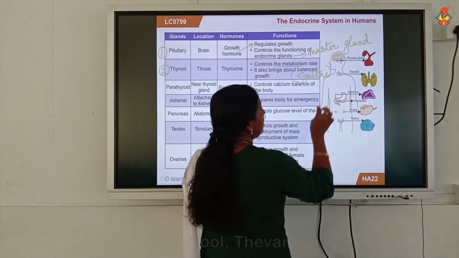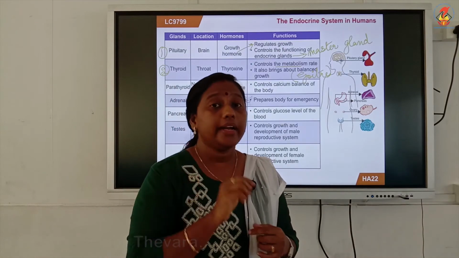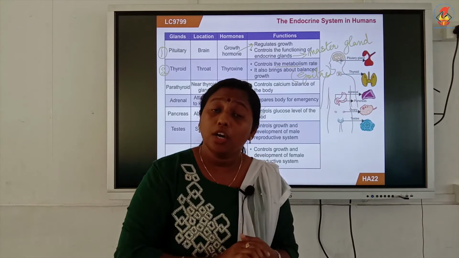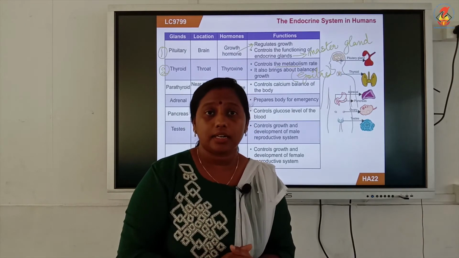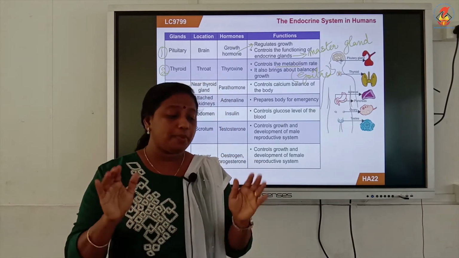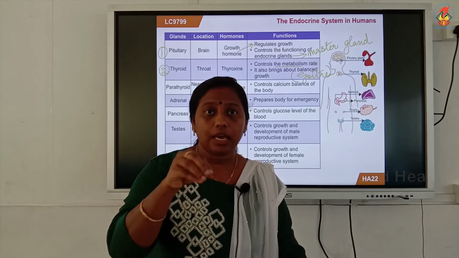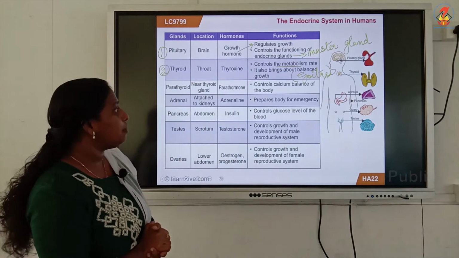Okay, so doctors will tell you to take a balanced diet with a little bit of iodine in it. Through iodized salt and all, you will be getting enough iodine. So doctors will prescribe taking some iodized salt. So iodine should be there in your diet. You have to take it through your food, either through vegetables or sometimes iodized salt also can give iodine to your body.